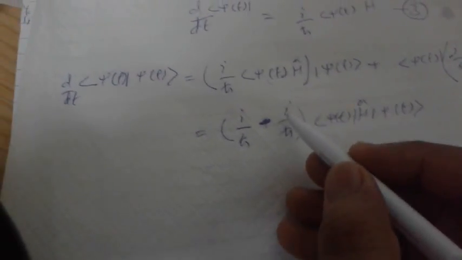And we know that these two terms are the same but with opposite sign, so it will be equal to 0. Here we get the result that the time derivative of the inner product of the state vector is equal to 0. This result 0 shows that it is constant, and if it is constant then it is not varying with respect to time.